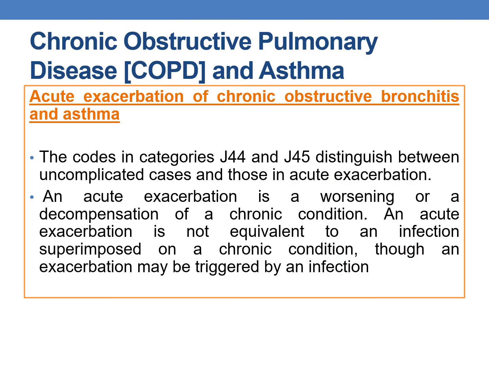First, coming to chronic obstructive pulmonary disease, that is COPD, and asthma. The codes in the categories J44 and J45. J44 deals with chronic obstructive pulmonary disease and J45 deals with asthma. Distinguish between uncomplicated cases and those in acute exacerbation. That is, you will have different codes for uncomplicated asthma and asthma with acute exacerbation. Similarly, uncomplicated COPD and COPD with acute exacerbation.